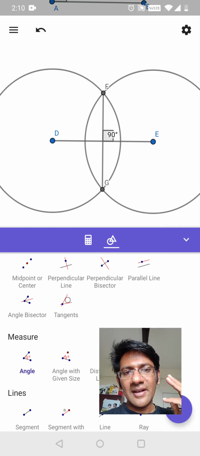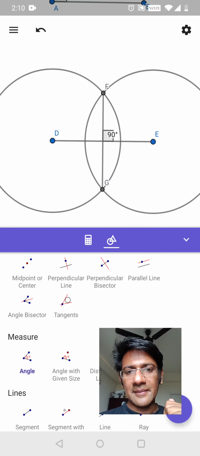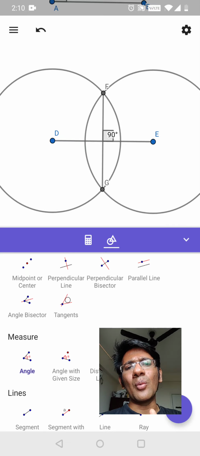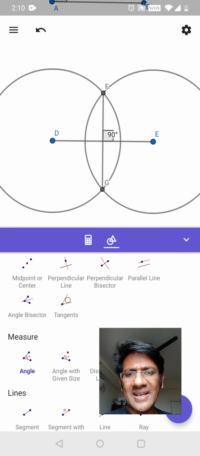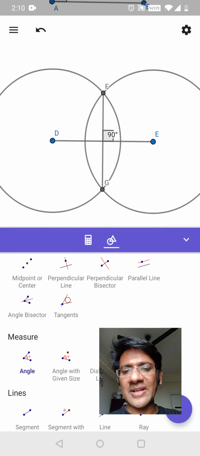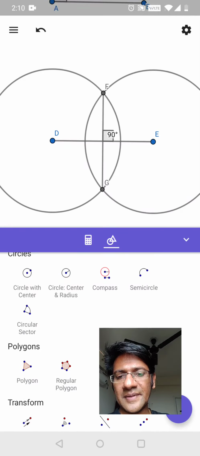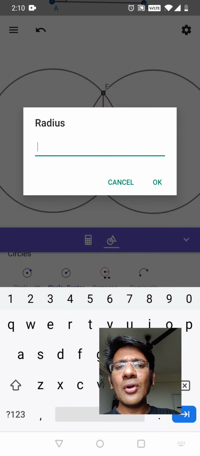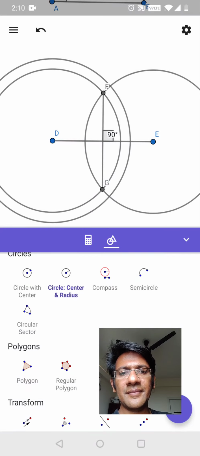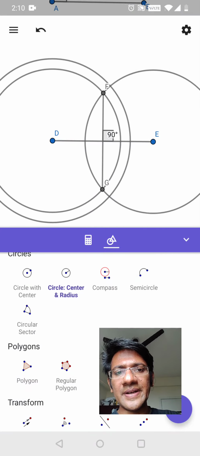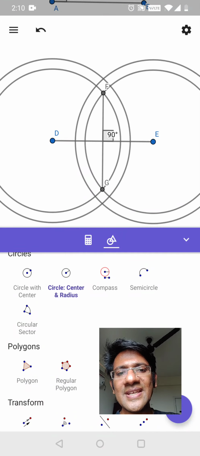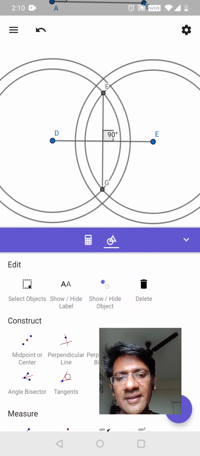We got a perpendicular line made using our concepts. How did this happen though? Was 7 a magical radius for this to have this property, or would any circle have worked? Shall we try? I'm going to click D again and draw a slightly bigger circle at 8. And then I'm going to go to E again and draw one more circle at radius 8. Do you see that it is also cutting here?